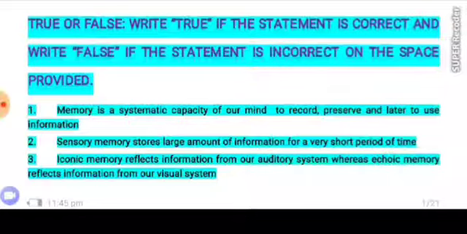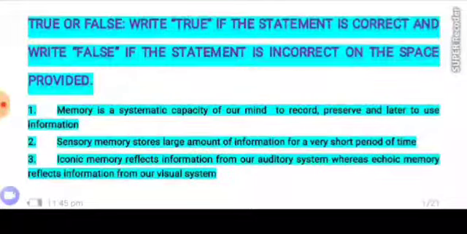So there are two basic parts of the question. The first part is true or false items, which requires you to write true if the statement is correct and write false if the statement is incorrect. Accordingly, there are 20 true-false items to be followed by 50 multiple choice questions. Please try the questions first before I post the questions together with the answers.